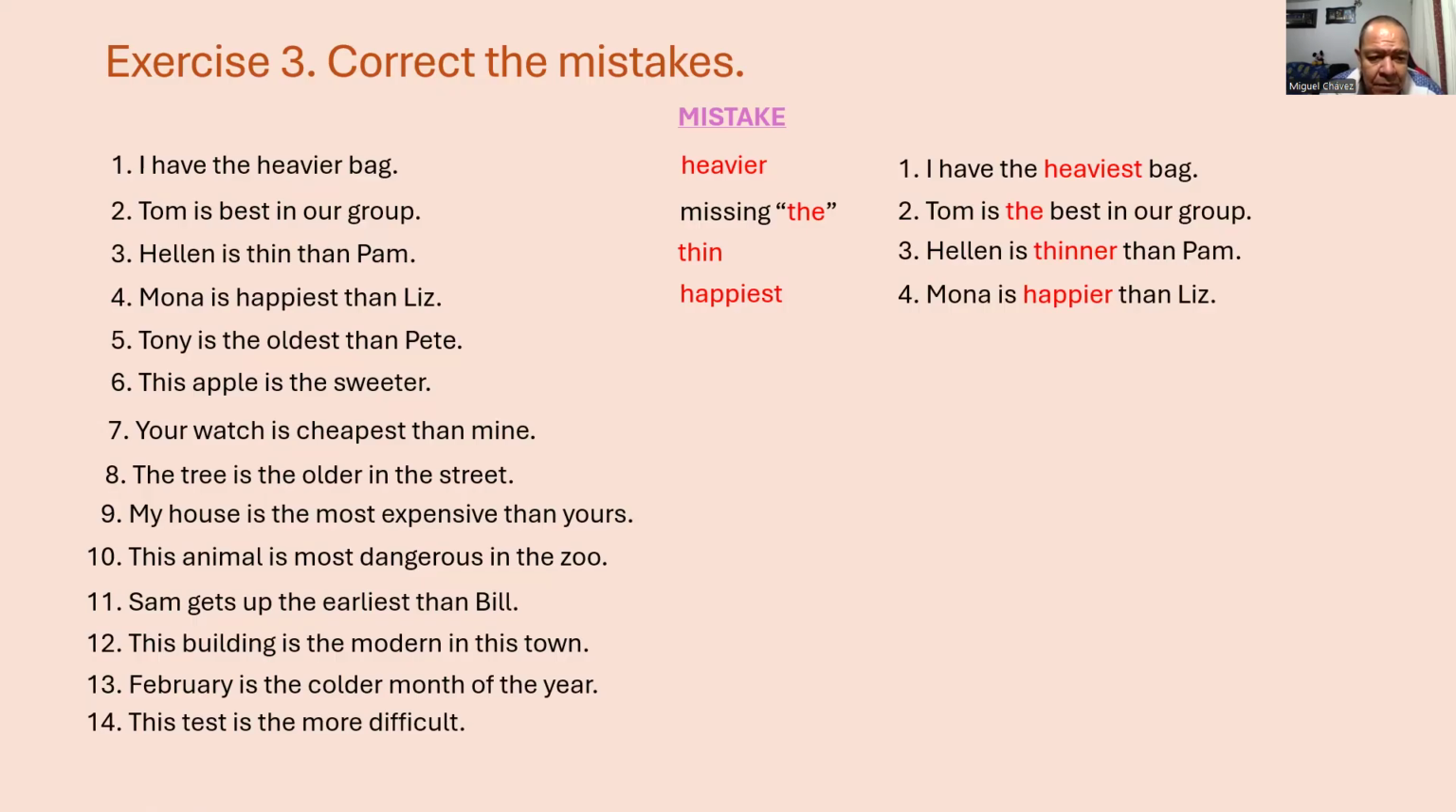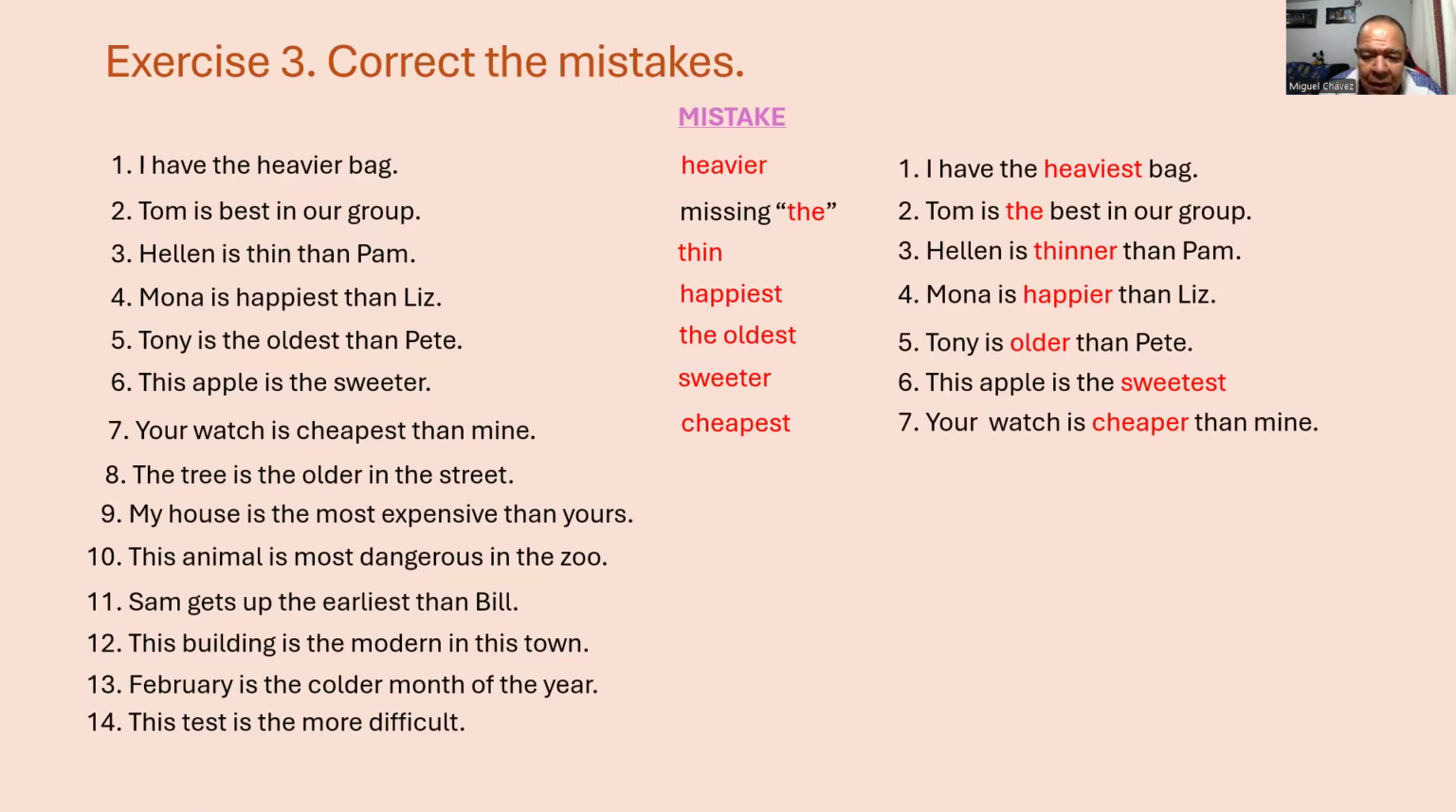Number 5. The mistake is the oldest. Tony is older than Pete. Number 6. The mistake is sweeter. This apple is the sweetest. Number 7. The mistake is cheapest. Your watch is cheaper than mine.